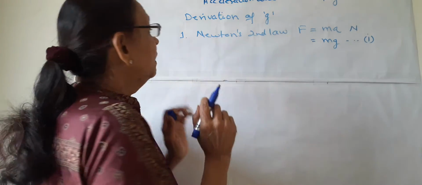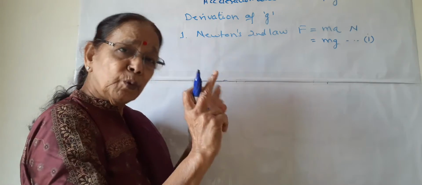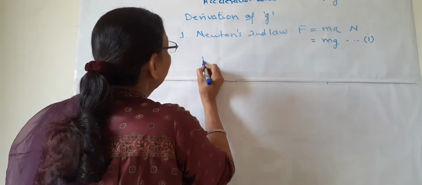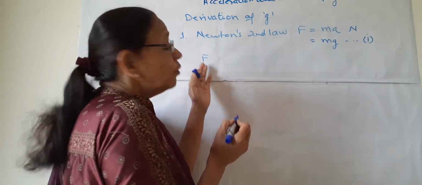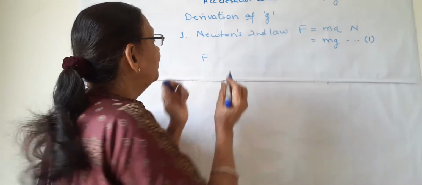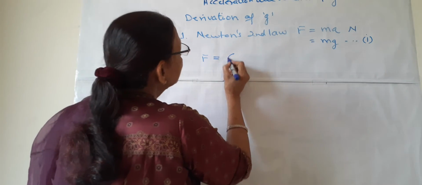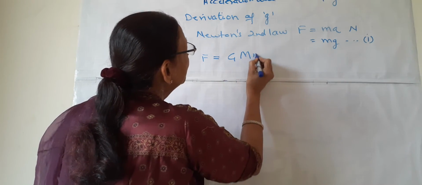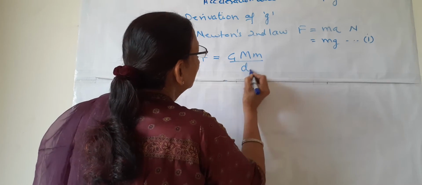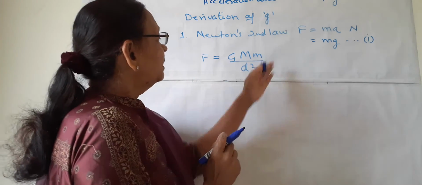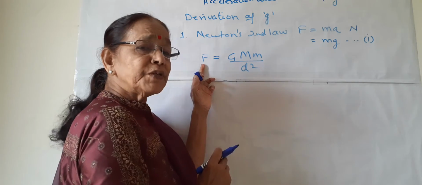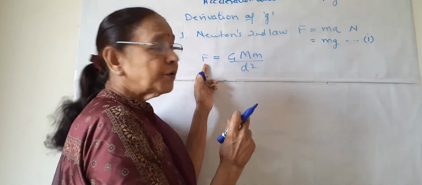We know this. Now we know one more formula for F, that is force of gravitation or gravitational force. This is G M m upon d square. What are these different symbols? F is the force due to gravitation of earth.